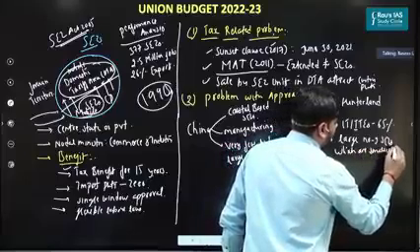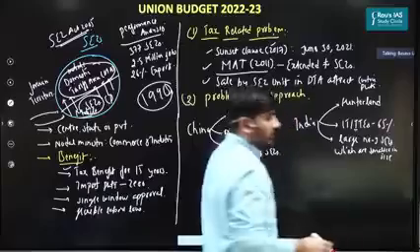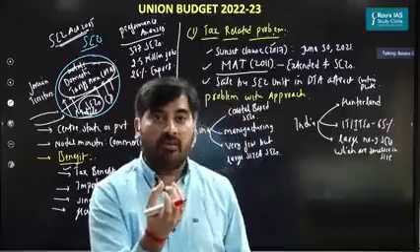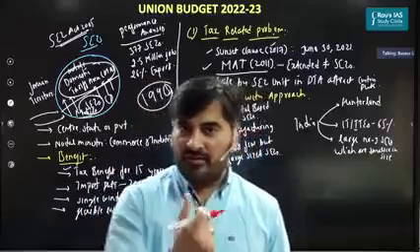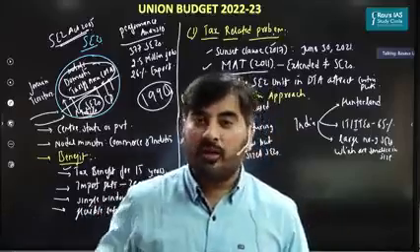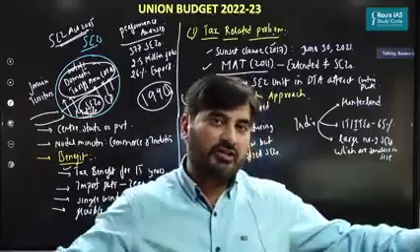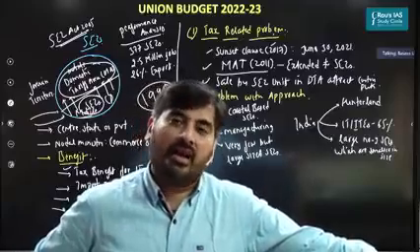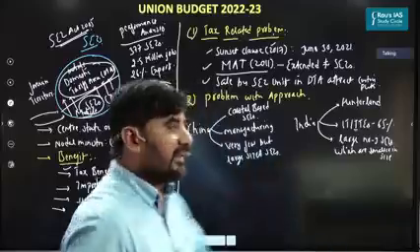See, when SEZs are smaller in size, they will not be able to reap the benefits of economies of scale. SEZs in India are very small, and when they are small, economies of scale will not come into the picture. And when we have set up a large number of SEZs, the government's focus will be scattered across multiple SEZs. So whatever China has done, India has done exactly the opposite. So this is the second problem.